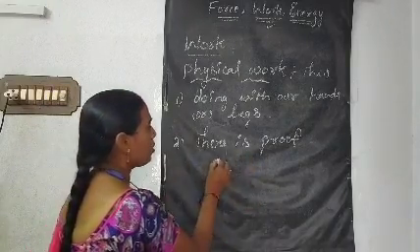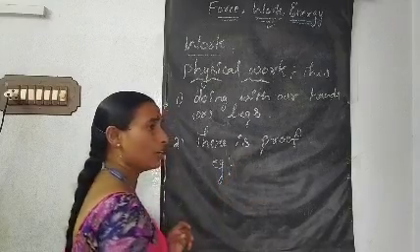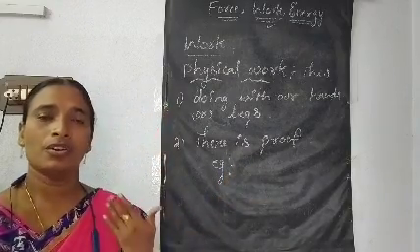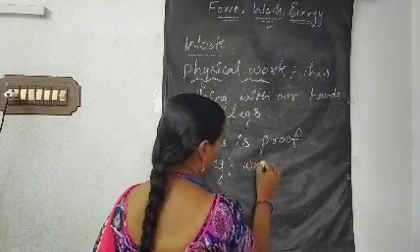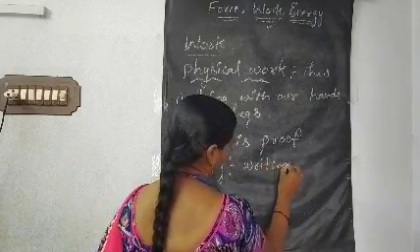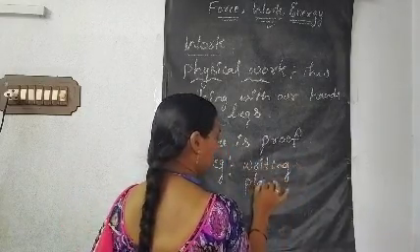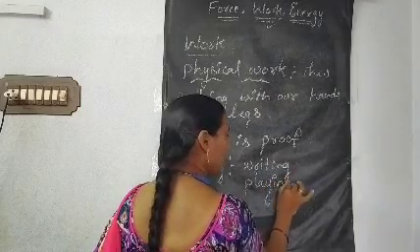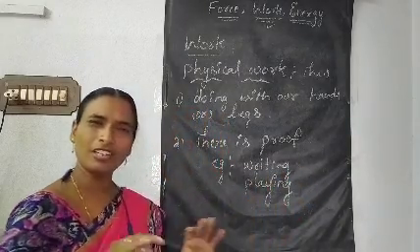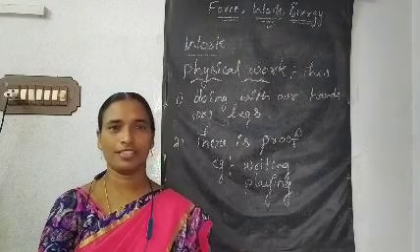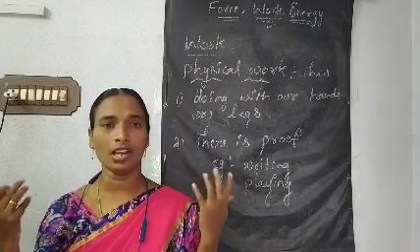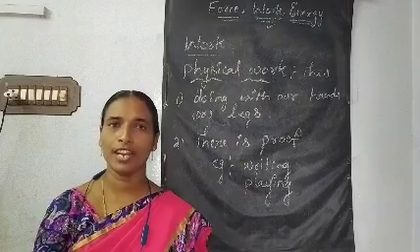Well, come on, tell me some examples of physical work which we do in our daily life. Writing, playing. Do you like playing? Almost all the children like playing more than studies, because you enjoy a lot with your friends.